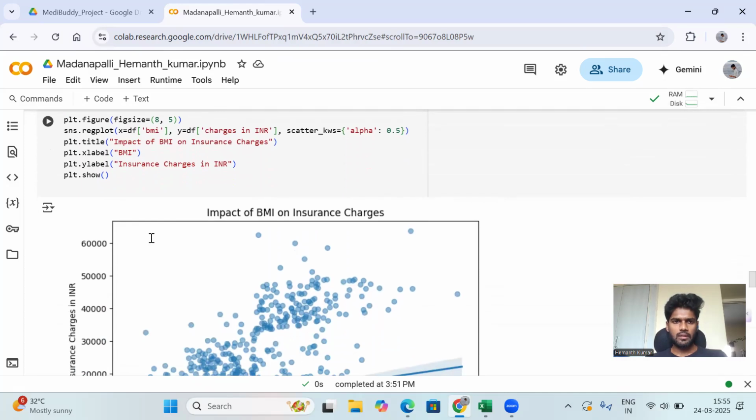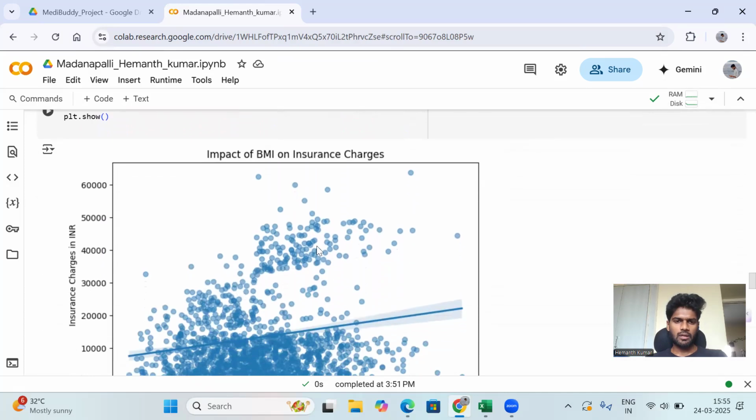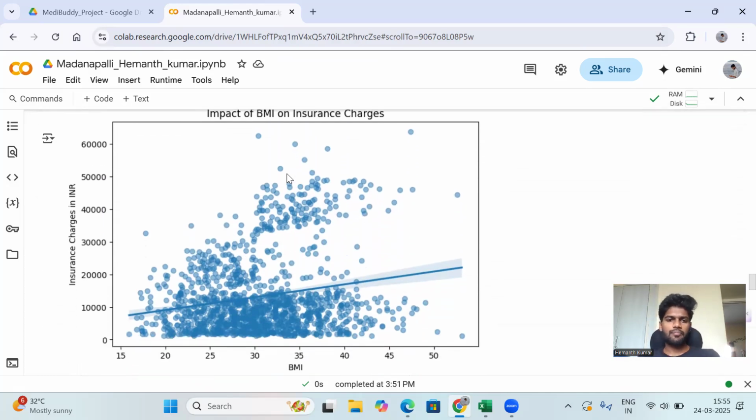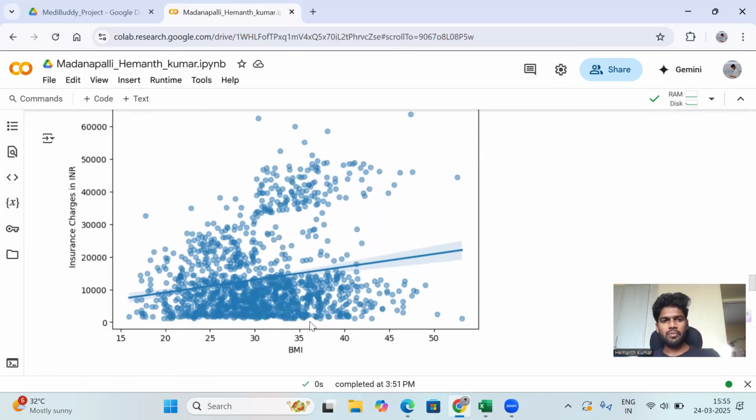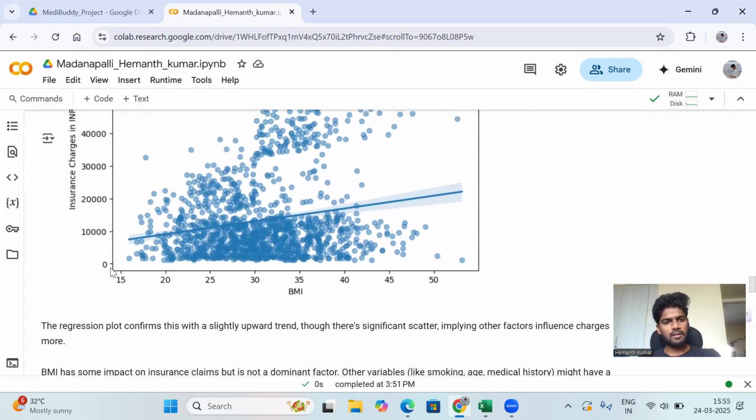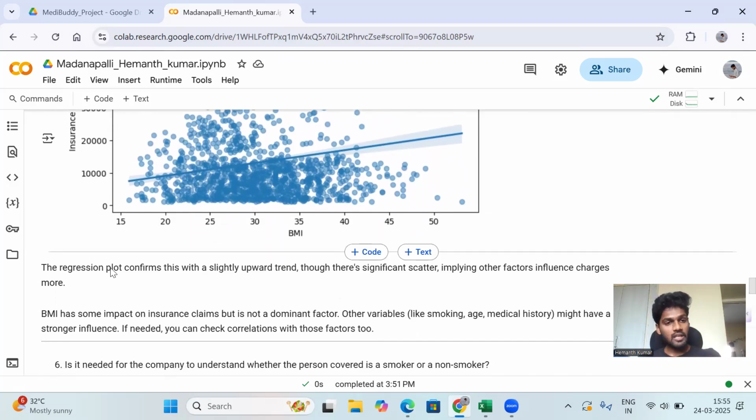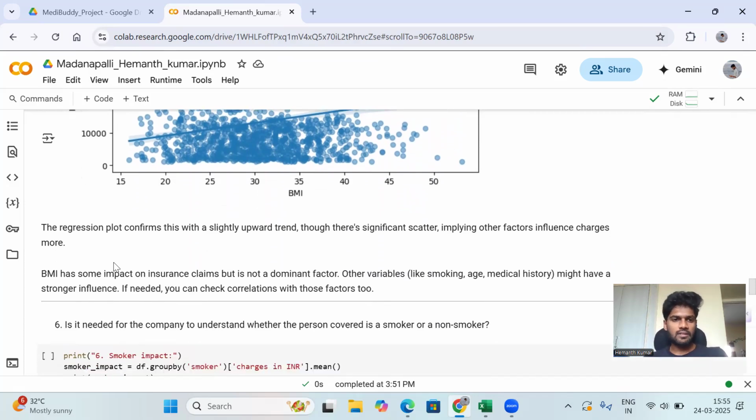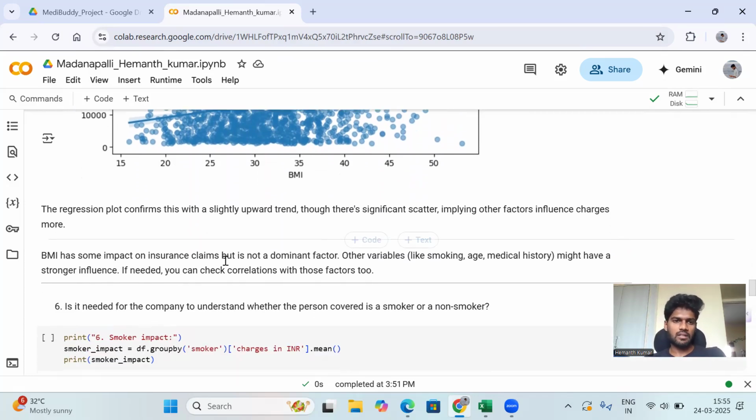Here we're using the BMI. Here we're using the scatter plot for the impact of BMI on insurance charges. On the x-axis we are using BMI and on the y-axis we are using insurance charges in INR. The result for this is the regression plot.